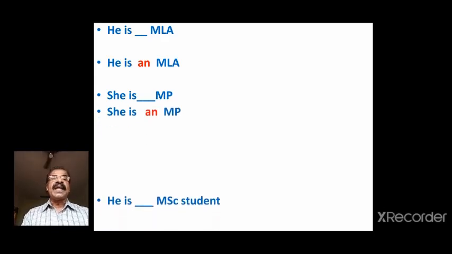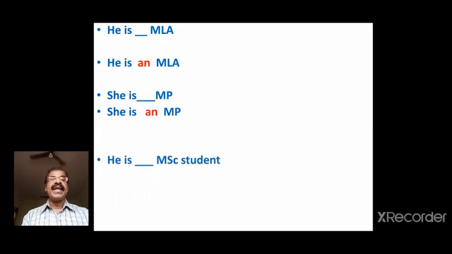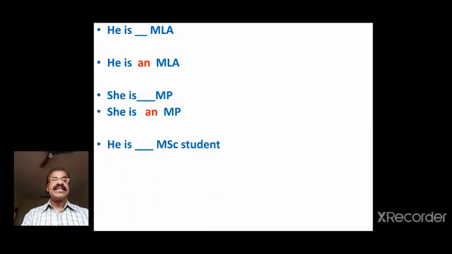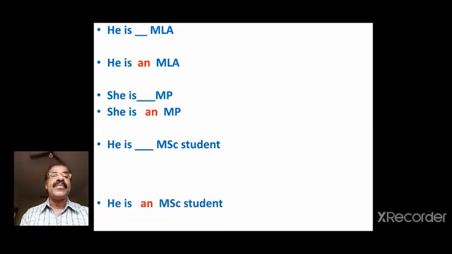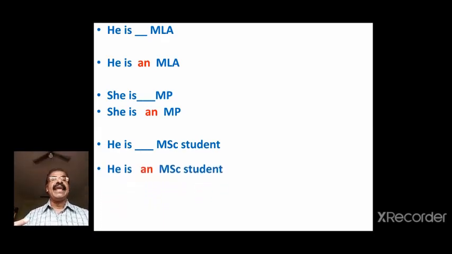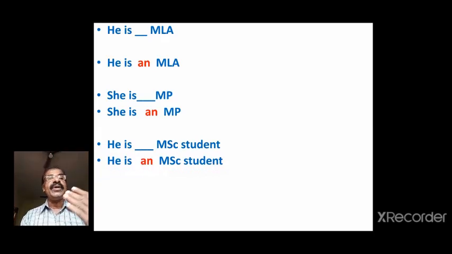Next one. He is dash MSc student. MSc begins with the letter M, which is a consonant. But when you pronounce it, you hear the sound A to begin with. So he is an MSc student. It is not a MSc student because when you say M, the first sound that you hear is A. So he is an MSc student.